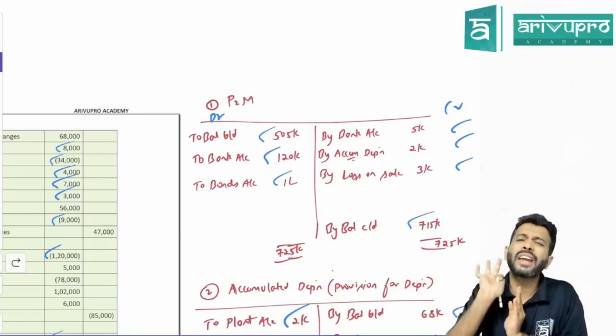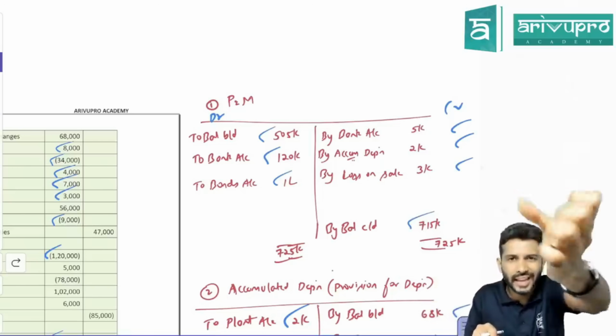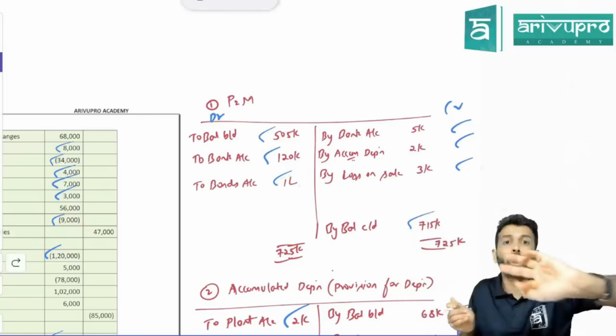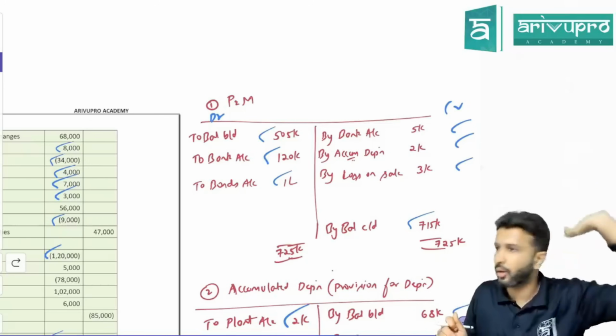No. We are preparing only cash flow statement. That means we are only concerned with cash coming in and cash going out. Because of this transaction, there is no inflow of cash, nor there is any outflow of cash. So it is ignored. Correct?